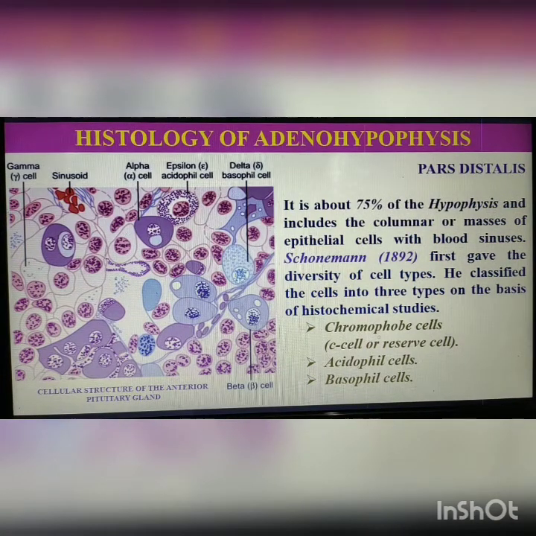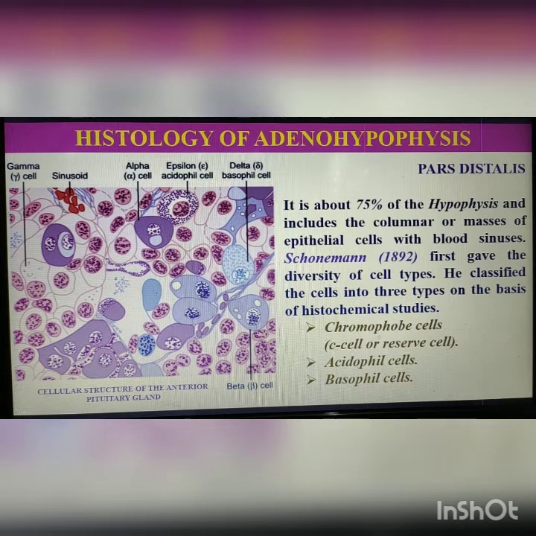Pars distalis. Pars distalis is about 75% of hypophysis, and it includes the columnar or masses of epithelial cells with blood sinuses. Schoonman 1982 has given the diversity of different cell types in pituitary gland. He classified the cells into three types on the basis of histochemical studies or on the staining properties.